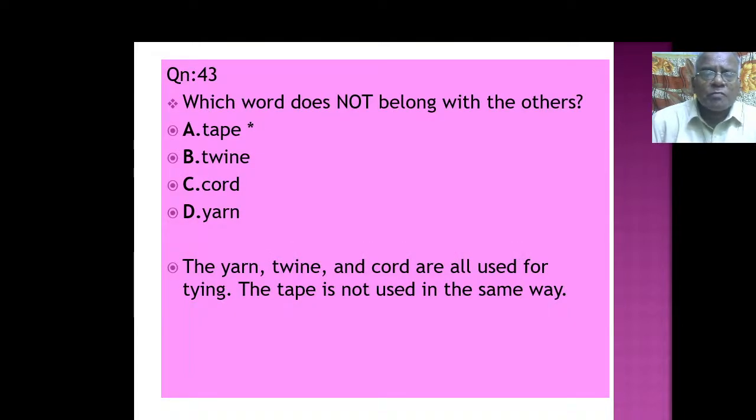Which word does not belong with the others? Tape, twine, cord, yarn. The yarn, twine and cord are all used for tying.